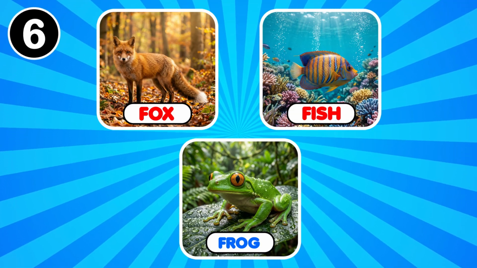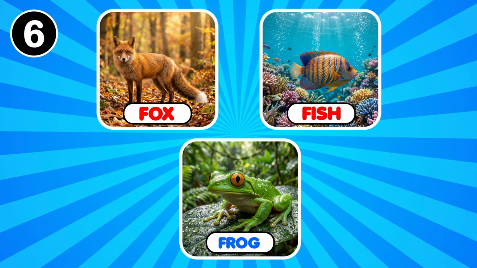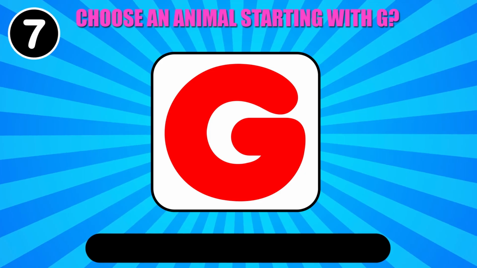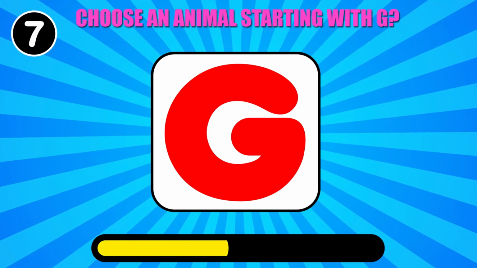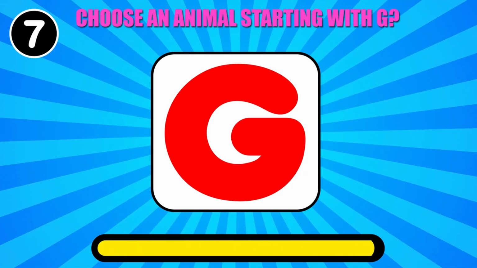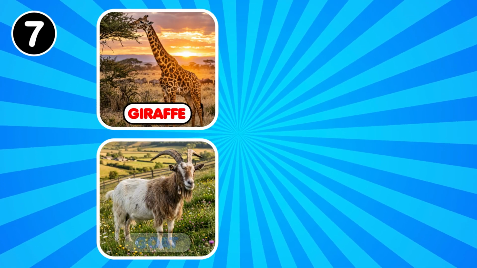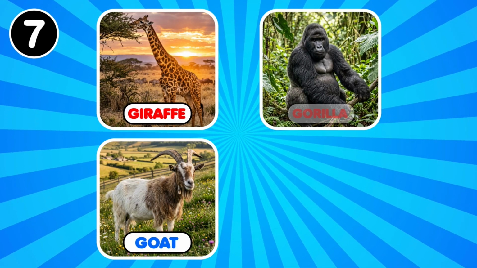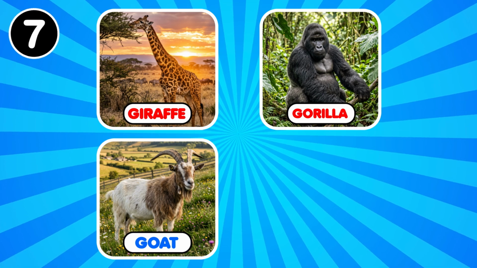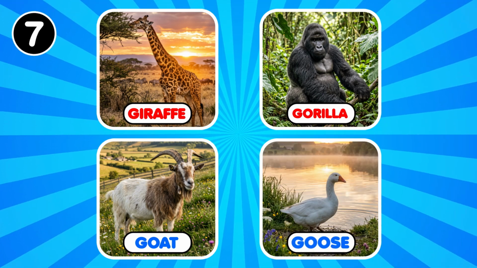That is correct. Choose an animal starting with G. Giraffe, goat, gorilla, goose. Well done!